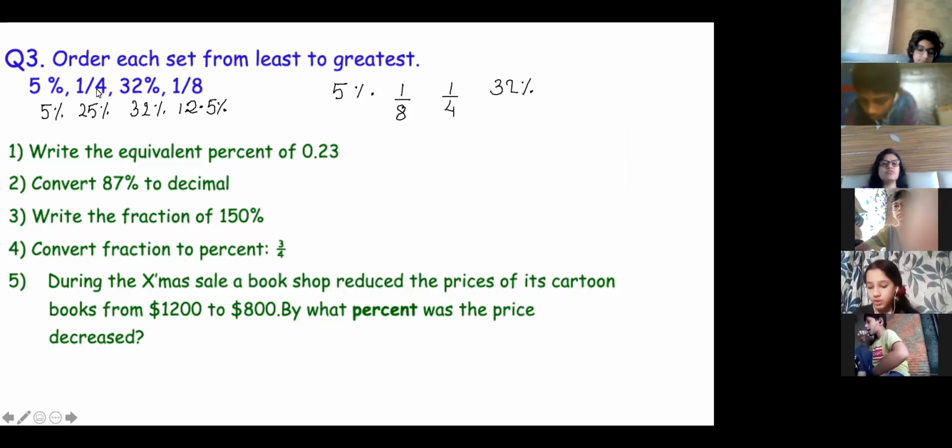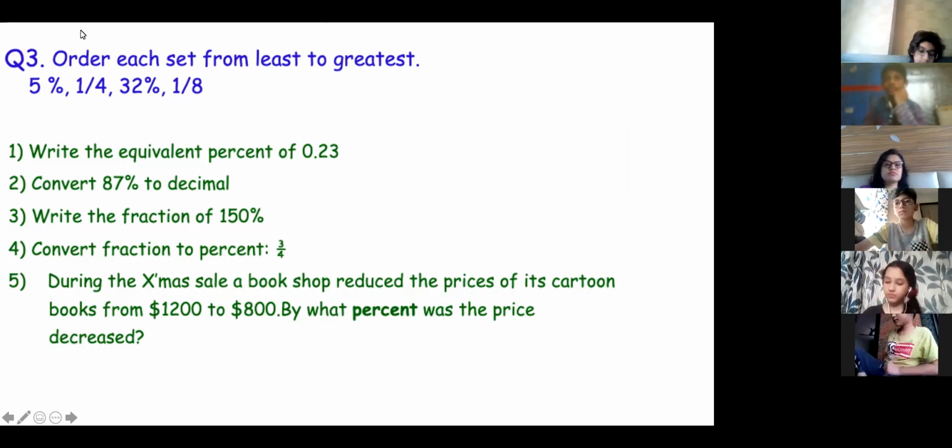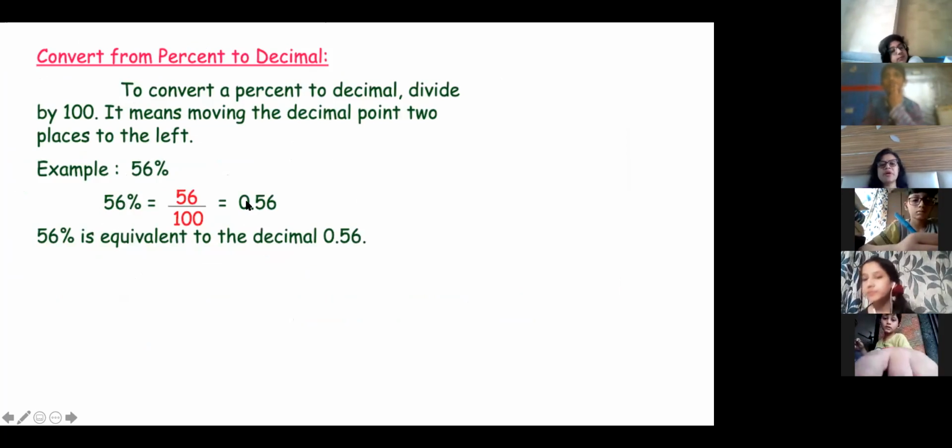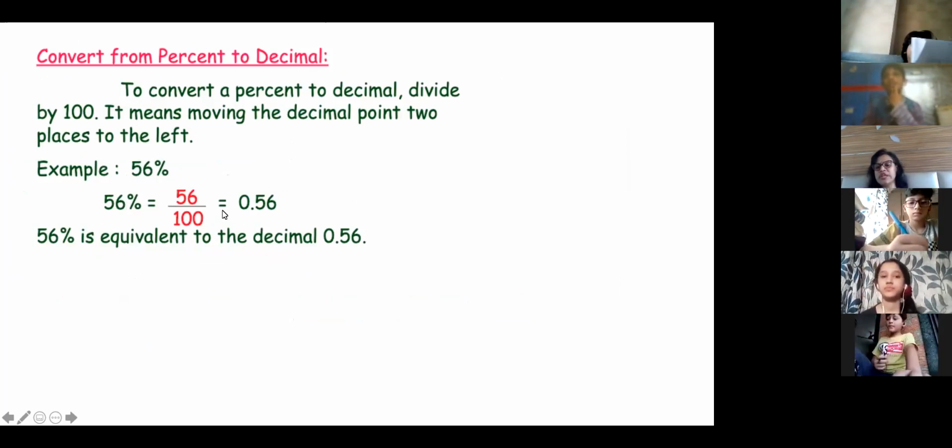So first you have to convert 1 by 4 and 1 by 8 into percentage, and then you can arrange it. Okay. So let us move to the next page. Now convert from percent to decimal. We have already done. Just divide by 100, shift by 2 decimal to the left.